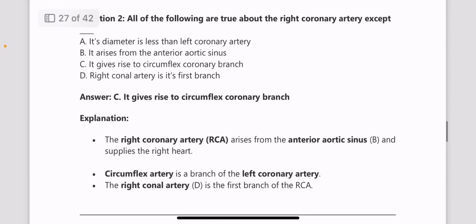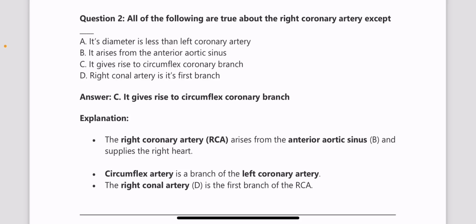Next one, all of the following are true about the right coronary artery except it gives rise to circumflex coronary branch, because that is the wrong statement. The right coronary artery arises from the anterior aortic sinus and it supplies the right part of the heart, and circumflex artery is a branch of the left coronary artery.